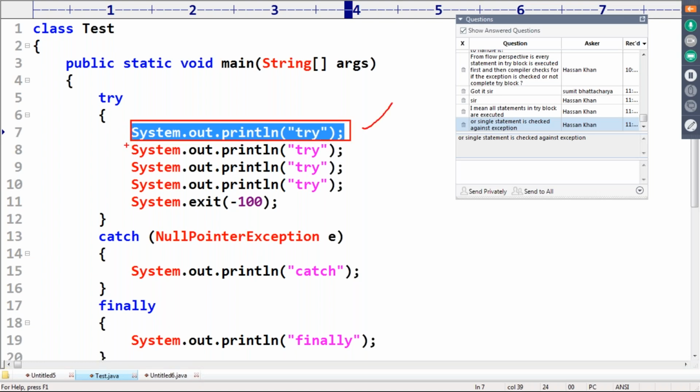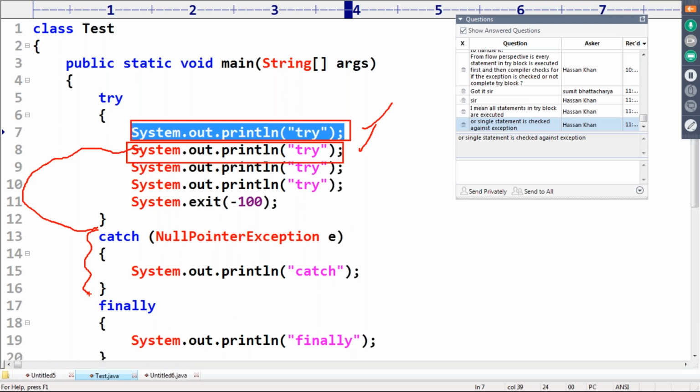Observe carefully. First one executed, second one executed. Assume if in the second one there is a problem, immediately the JVM will identify the corresponding catch block, and then it is going to perform the corresponding activity. Remember that. Are you in a position to understand?